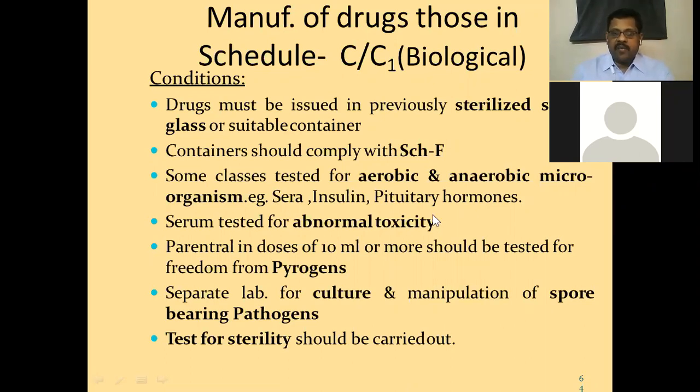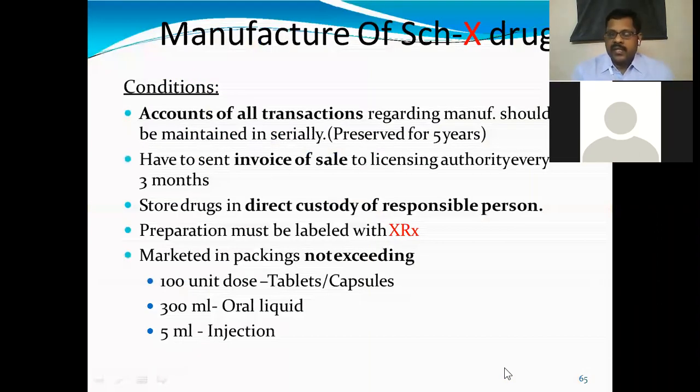Why is less than 10 ml not tested? Because the volume is very small, so it gets diluted. So the effect, the results of the pyrogen effect, will be very minimal. So for large volume parenterals, it must and should be tested. A separate lab for culture and manipulation of spore-bearing pathogens should be there, and necessary documents should be maintained about the study done. Tests for sterility should be carried out as per the pharmacopoeial procedures. So these are special requirements for C1 category drugs.